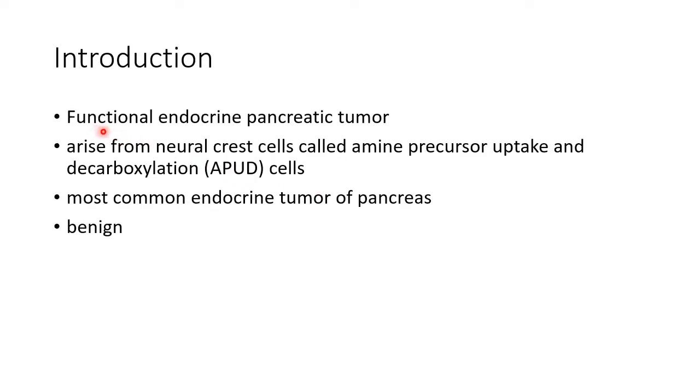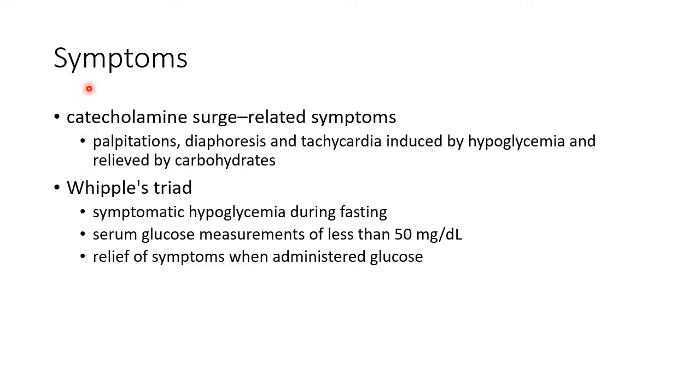Insulinoma is a functional endocrine pancreatic tumor. It arises from neural crest cells called amine precursor uptake and decarboxylation, that is APUD cells. It is the most common endocrine tumor of pancreas. 90% of insulinomas are benign. Let us see about the symptoms of insulinoma.